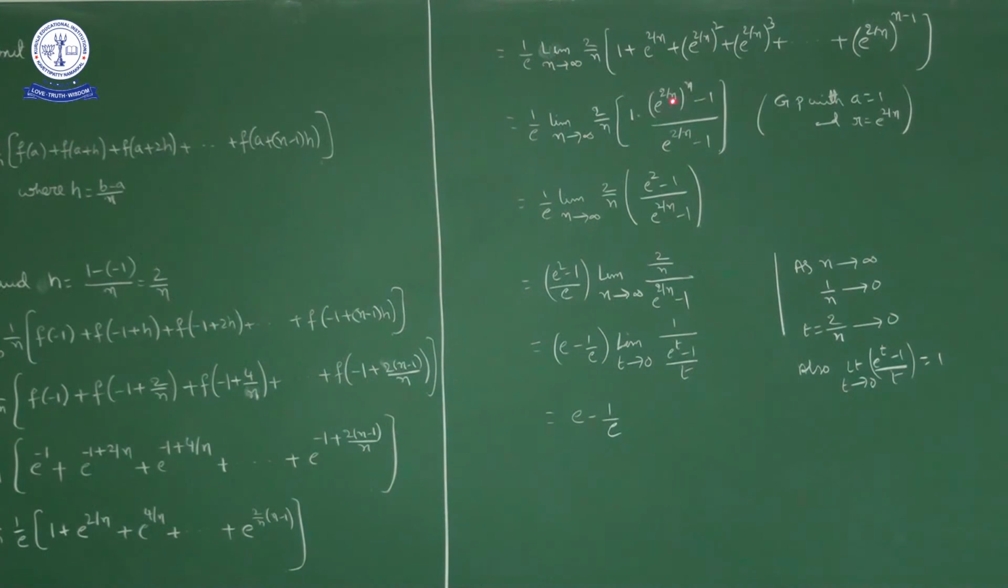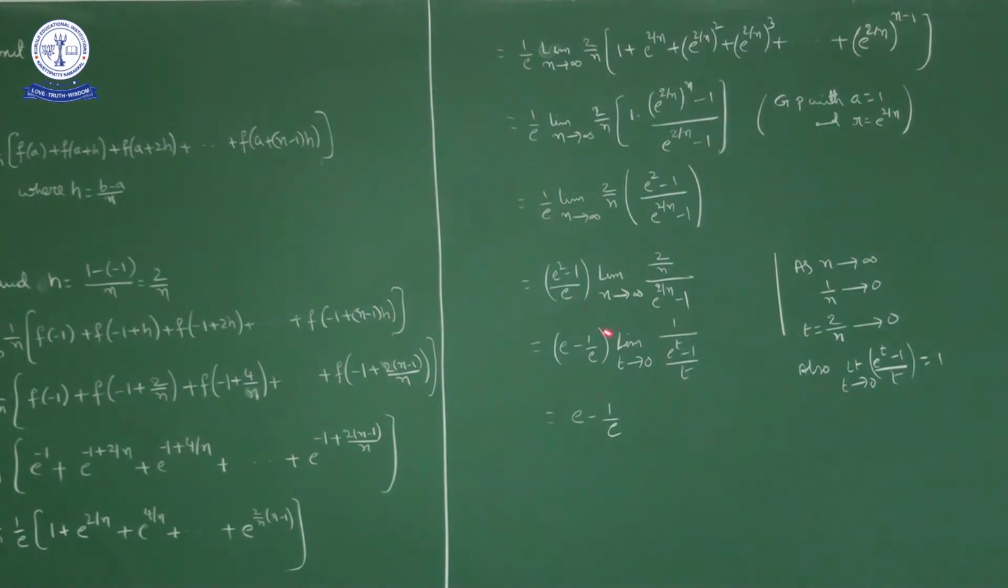Now here in the numerator, n gets cancelled. So what is it? E square minus 1, e square minus 1. Okay. So 1 by e into limit n approaches infinity 2 by n into (e square minus 1) upon (e power 2 by n minus 1). Here e square minus 1 is constant, I will write that part outside. So (e square minus 1) by e into limit n approaches infinity 2 by n upon (e power 2 by n minus 1). As n approaches infinity, its reciprocal 1 by n approaches 0. Okay. As 1 by n approaches 0, 2 by n also approaches 0. Okay, I will consider 2 by n as t, so t approaches 0.